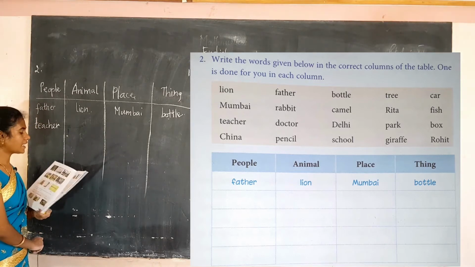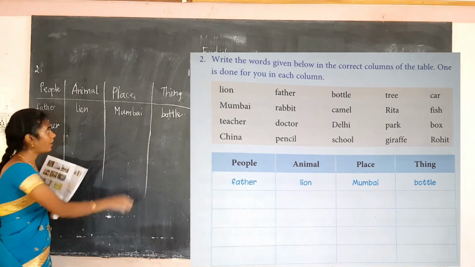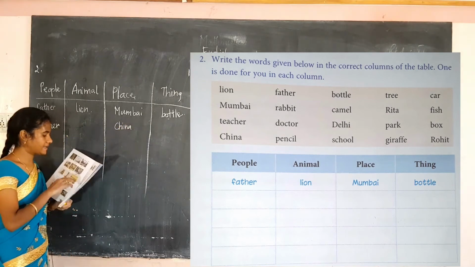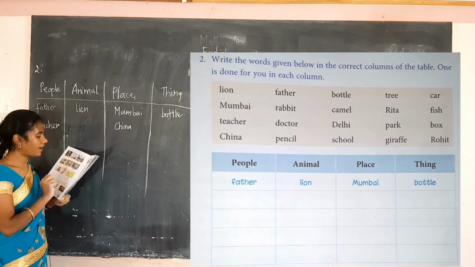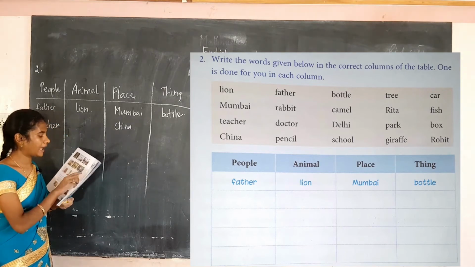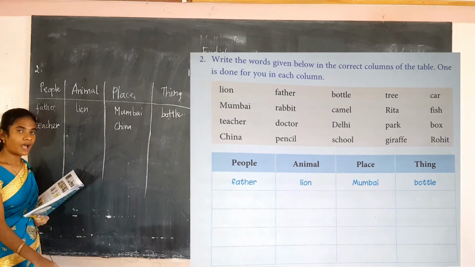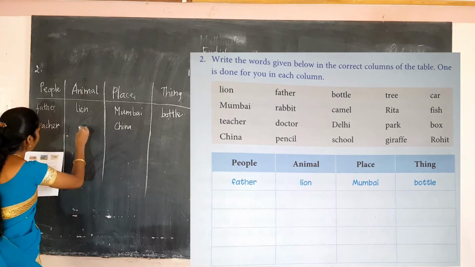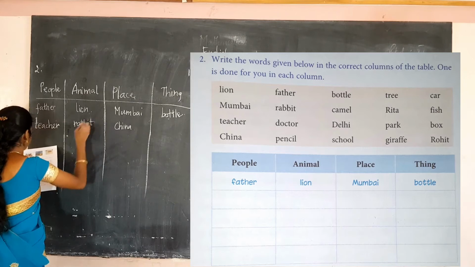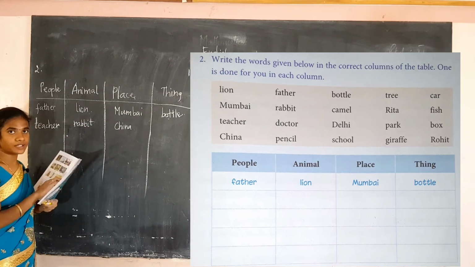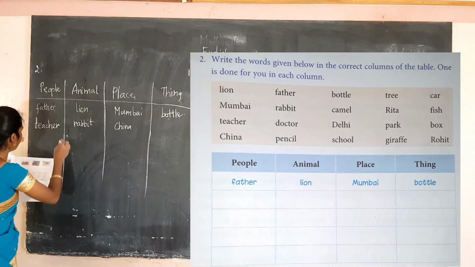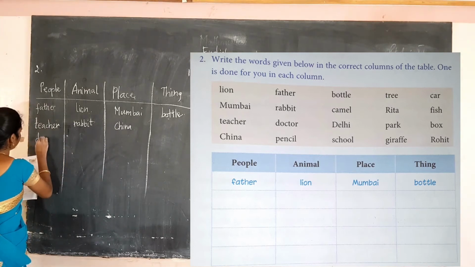Next, China. China is the name of a place. The next, father. It's the name of a people. Already they have written it. Rabbit is an animal. Then next, doctor. Doctor is the name of a person.